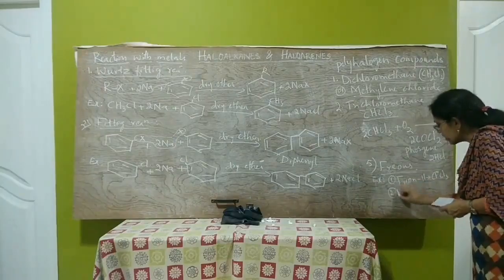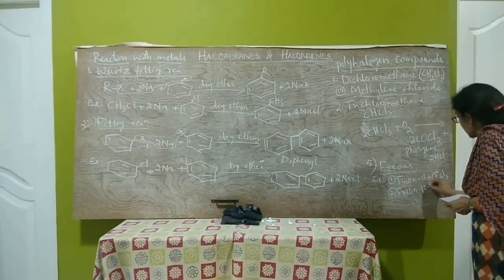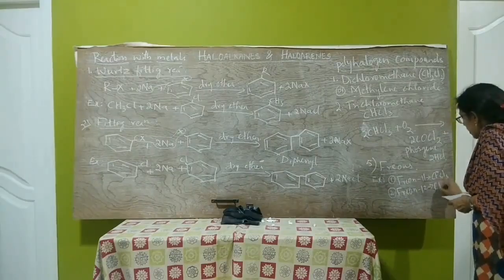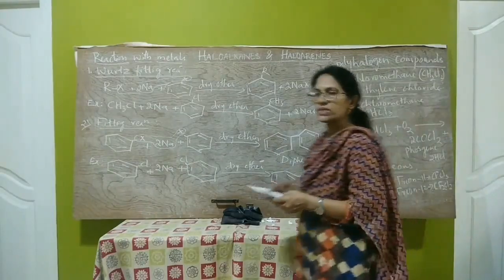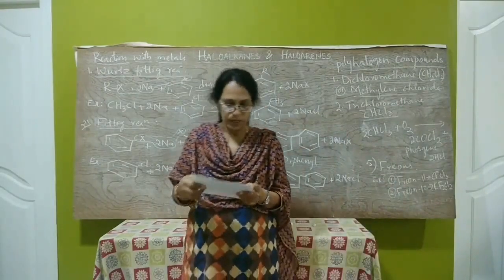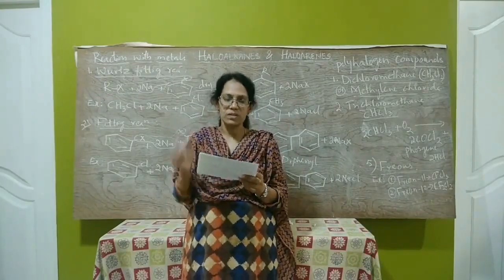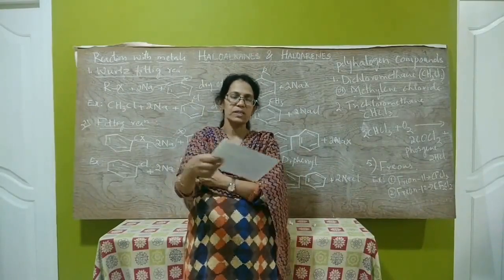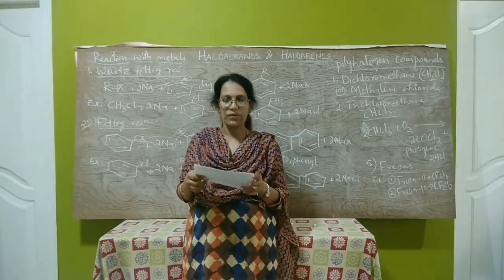The second one is freon 12, that is CF2Cl2. These are the 2 types of freons, freon 11 and freon 12. Harmful effects of freons: as you know, it causes depletion of the ozone layer. All of you already know the harmful effects of freons.